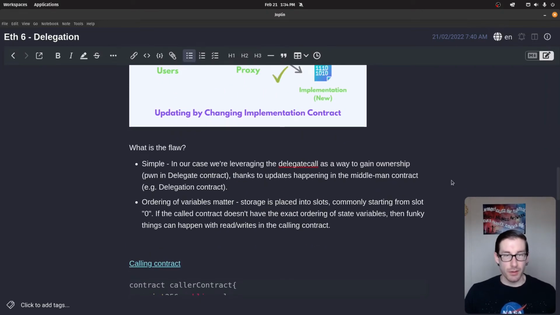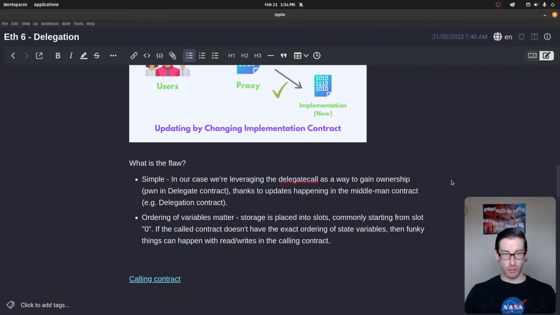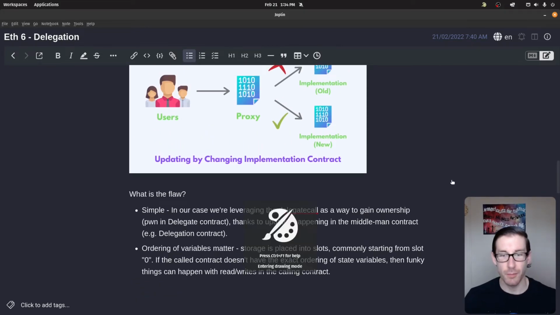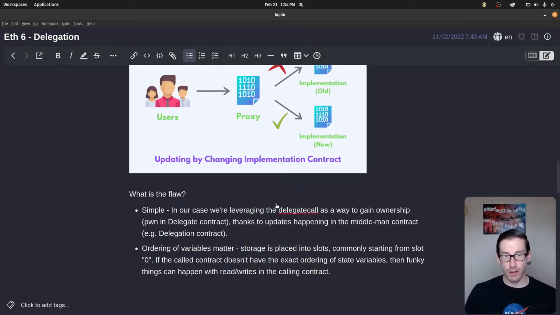Now, what's the flaw? What's the big mistake here? Why do people concern themselves or fear delegate call? First things first, as you've seen previously in the Solidity docs that I pointed out, delegate call is a low-level function, meaning that I'm pretty sure it's an opcode. That's not as low as you can get, but that's pretty low. You want to stay away from opcodes as much as possible if you don't know exactly what you're doing.